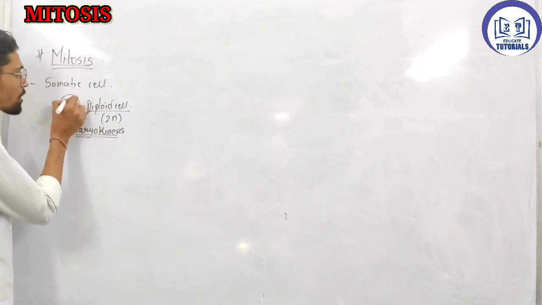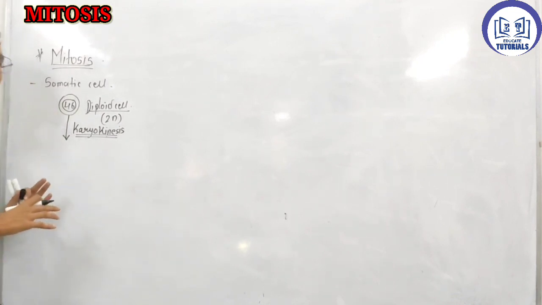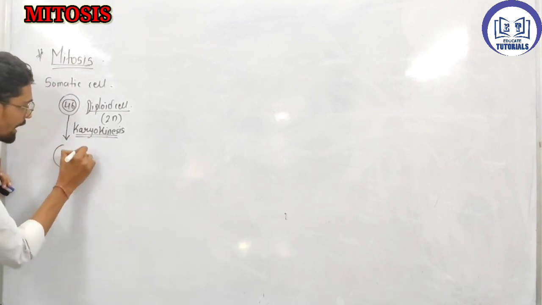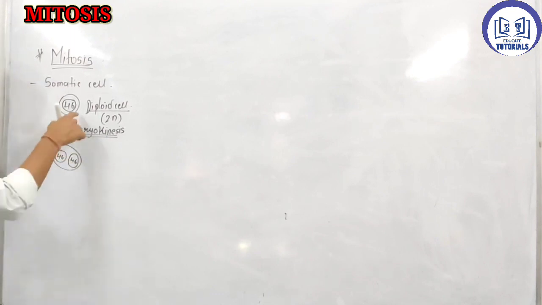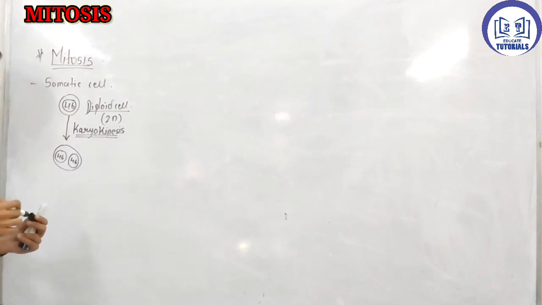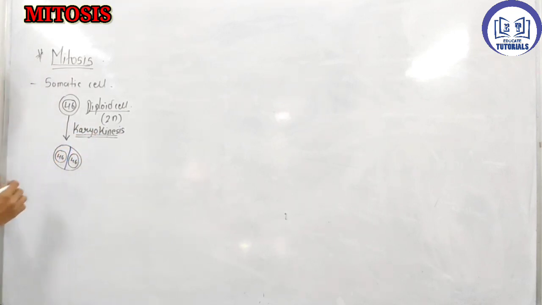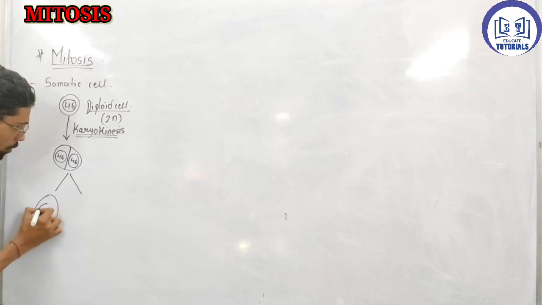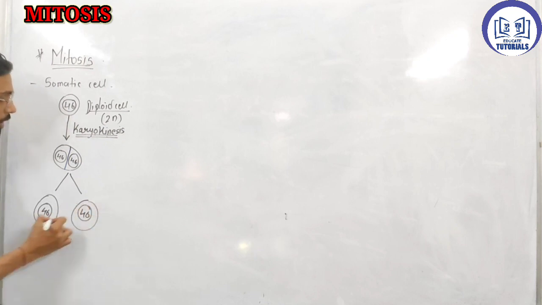So the 46 chromosomes are inside the nucleus, right? First, in the somatic cell, division of the nucleus takes place. So here there is one cell, but inside the cell two nuclei form, and both have 46 chromosomes. This division is called karyokinesis. And later, the cell divides the cytoplasm, and this division forms two new daughter cells with the constant number of chromosomes, with 46 chromosomes.